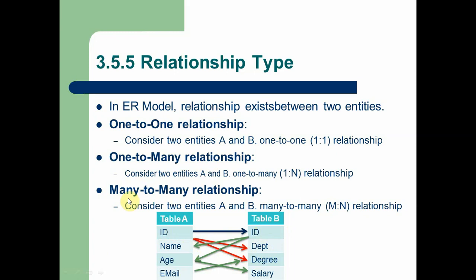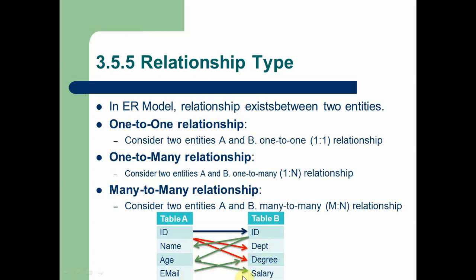When a user wants to create a many-to-many relationship, it means both entities can be connected with many entities of another table. Here the green color represents the many-to-many relationship. Here you can see ID of table B is connected with the name and age. In the same way, age is connected with salary, and email is connected with degree.